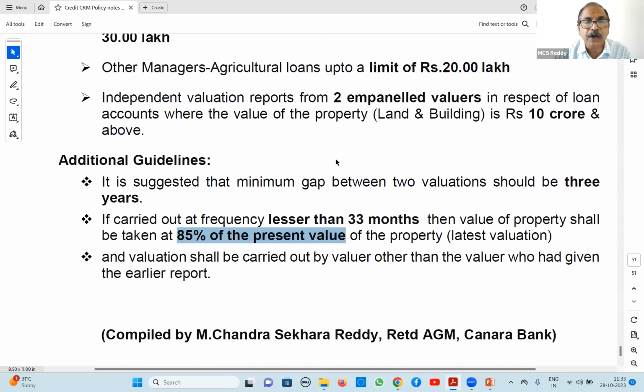Normally valuation has to be done once in 3 years. If it is done in less than 3 years, that means they may be doing it annually for enhancement. They say, sir, from last year till date the value has increased, so you go for valuation again in such cases. If you do it at a frequency of less than 3 years, then 85% of present value only is to be taken. Right? This is about our first session.